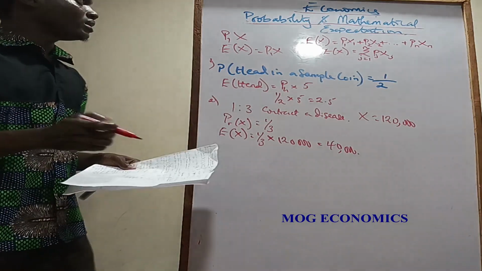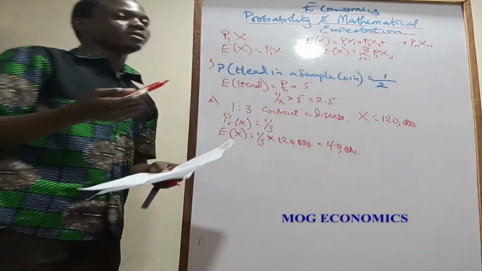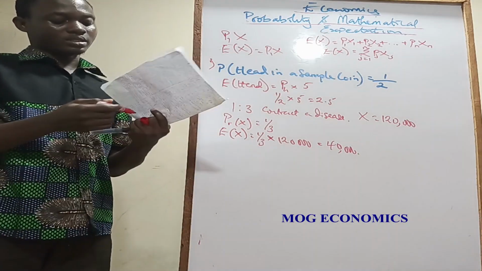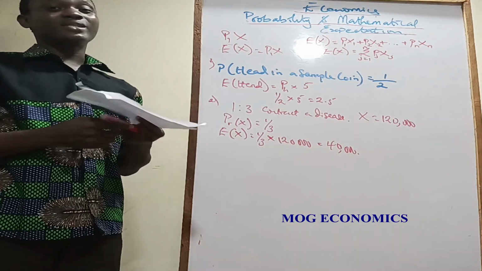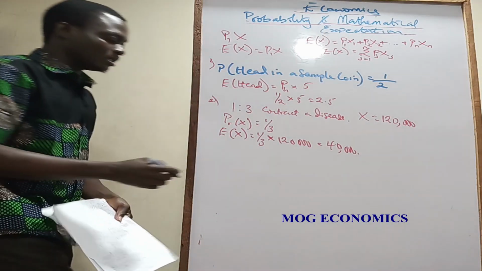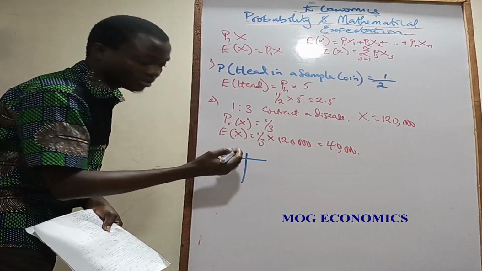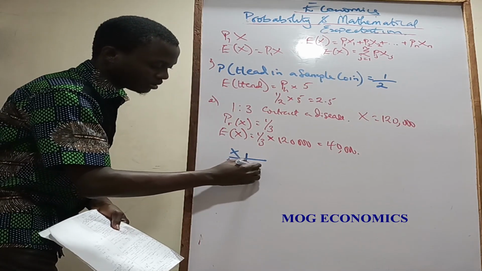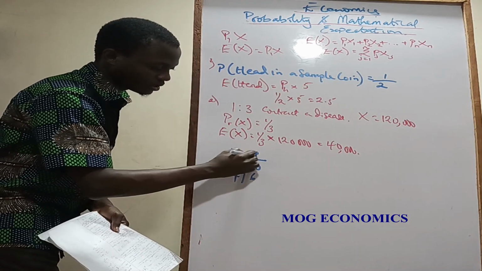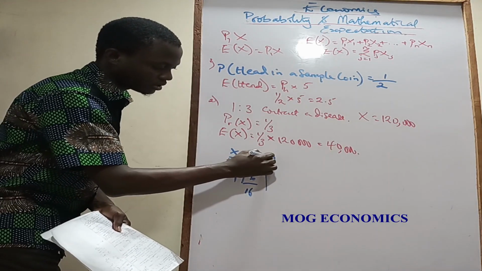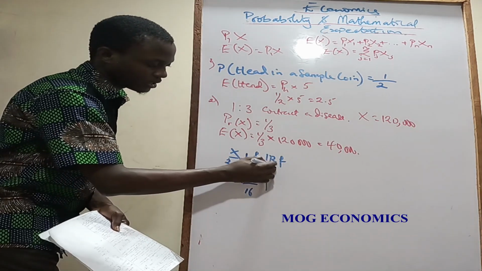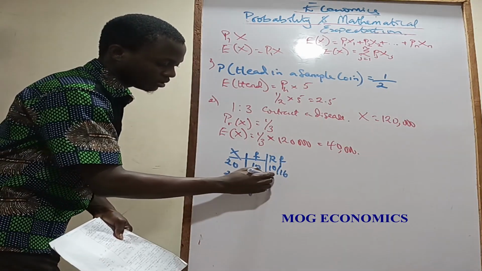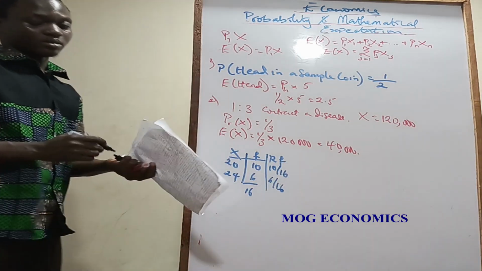Do you understand? Now in this situation, there's also a manipulation that is done in statistics. What if they don't put the expected value there? What if they don't put probability there, and what is there is relative frequency? What exactly is relative frequency? Let's say you have x talking about ages of people. Some people are 20 years old, some are 24 years old. 10 people are 20 years old, 6 people are 24 years old. So the total frequency is 16. What's the relative frequency? Here, relative frequency is just 10/16, the frequency expressed in terms of total frequency, and this one is just 6/16. That's all about relative frequency.